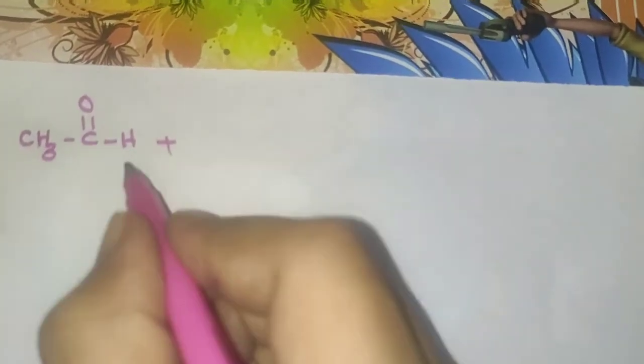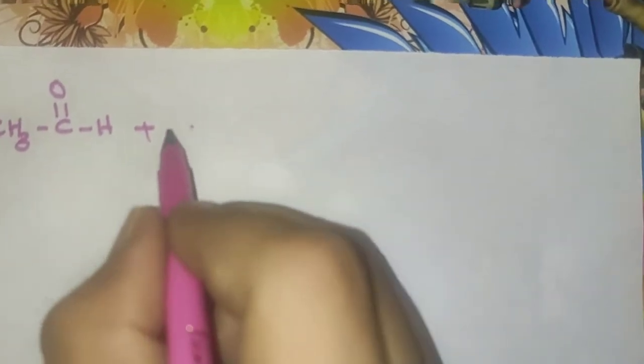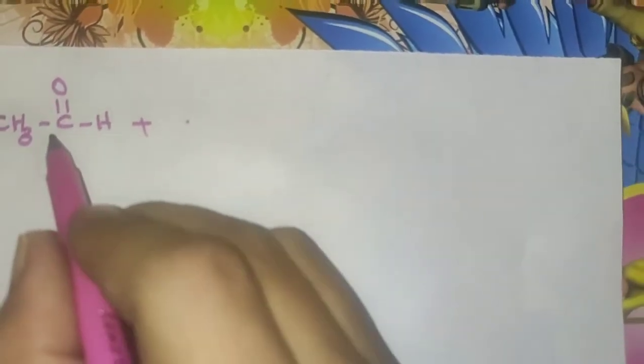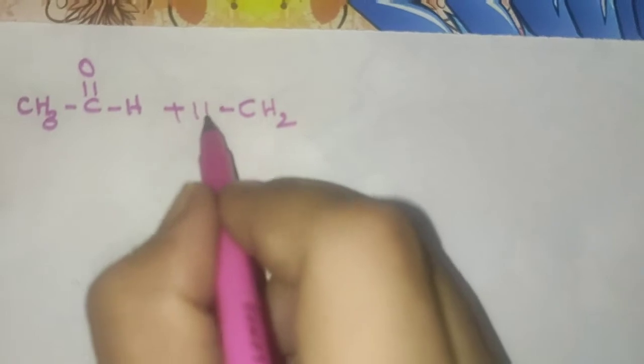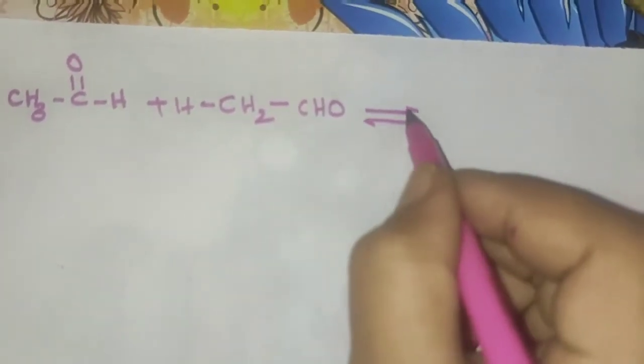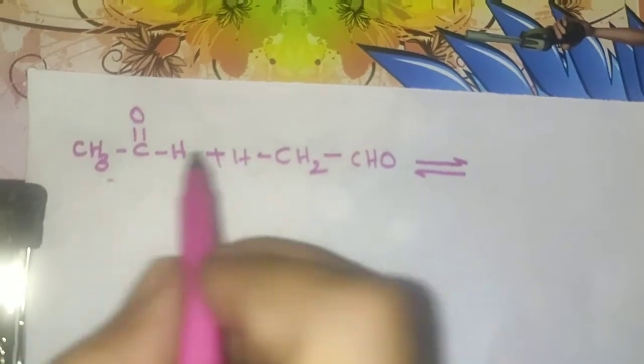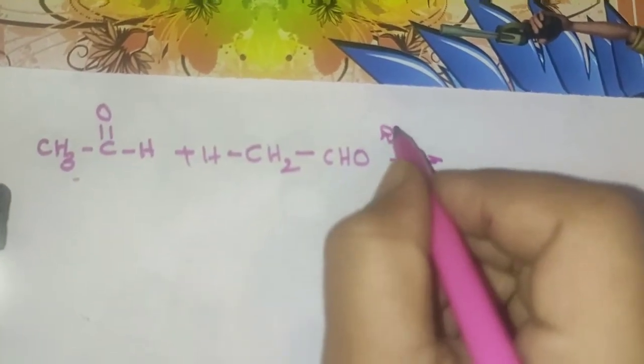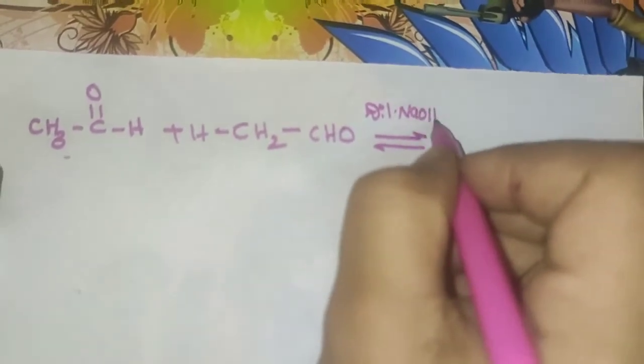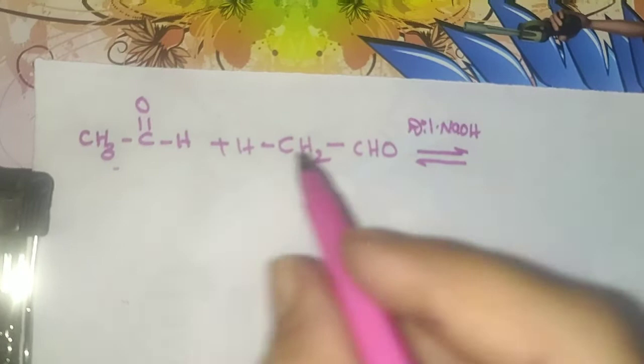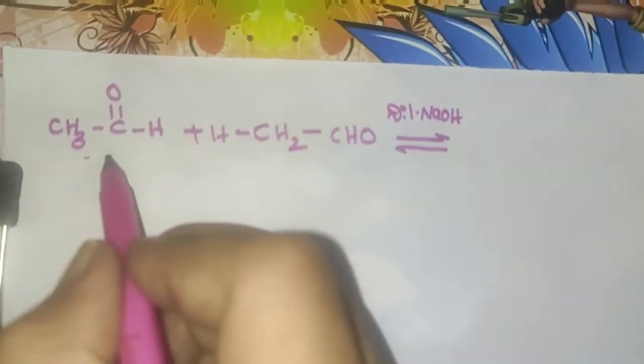So here we will take 2 moles of ethanal as the reactant. So here CH3 CHO, 1 mole. For our convenience I am going to write here CH3 in the form of CH2, and here 1 H I am going to represent, and the remaining will be the same, so CHO. So this is 2 moles of ethanal as the reactant, in the presence of dilute alkali, taken as dilute sodium hydroxide. What changes are going to happen to the reactants here?